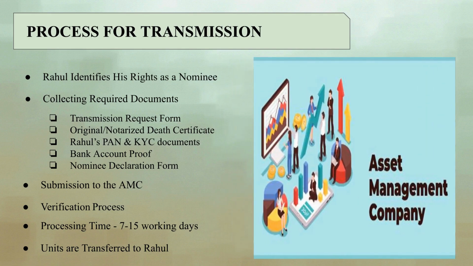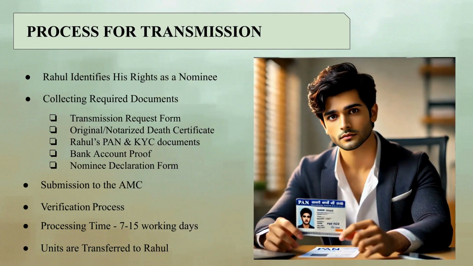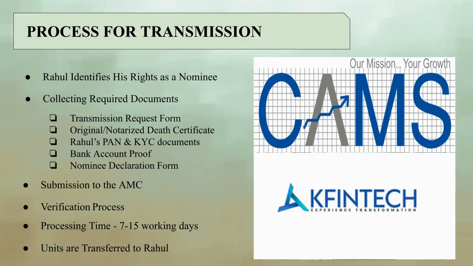Collecting required documents. Transmission request form, available on AMC website. Original, notarized death certificate of Mr. Arun Sharma. Rahul's PAN and KYC documents, as the nominee. Bank account proof, cancelled check or bank statement. Nominee declaration form, if required by the AMC.